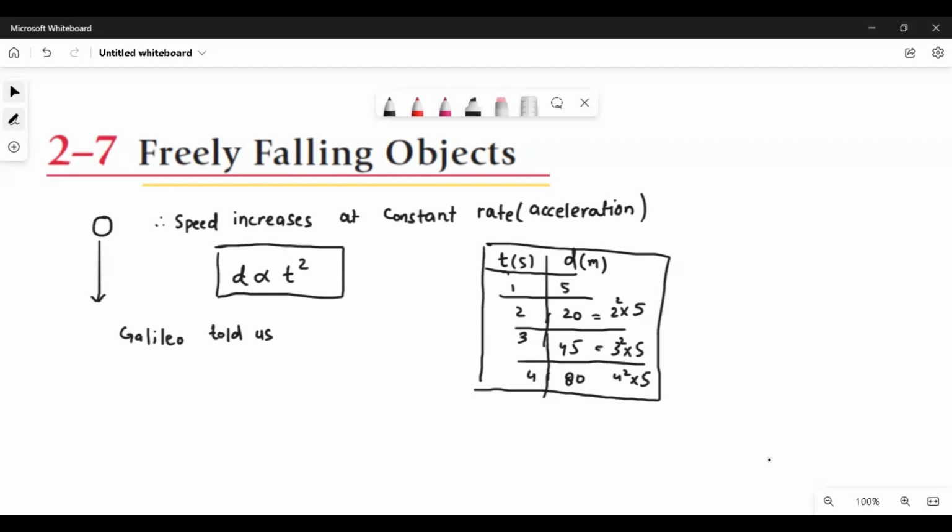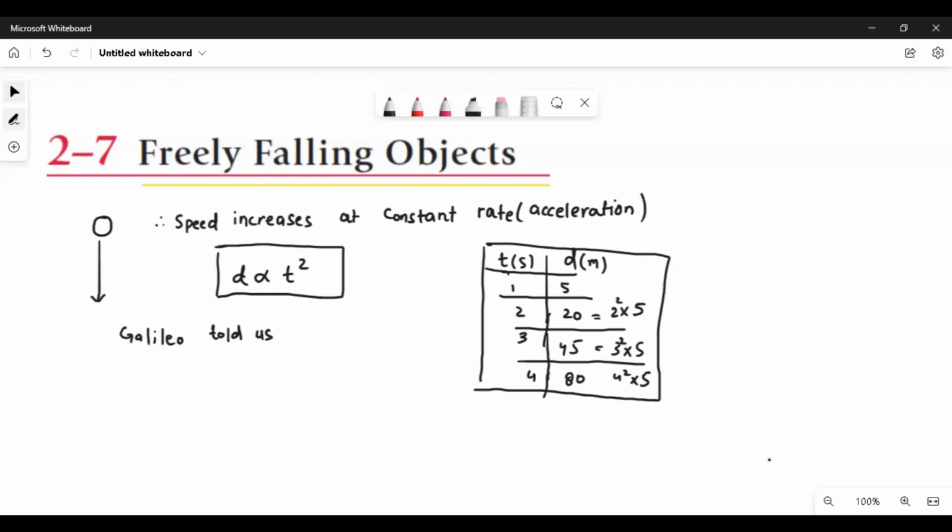So the same thing happens if we evacuate the air or the air resistance is removed: a hard wall and a paper will fall with the same speed. A rock or a stone and a feather will fall with the same rate. So practically this is if there is no air. You might say, oh, but here is air, how will you evacuate it? No, only without the air resistance.